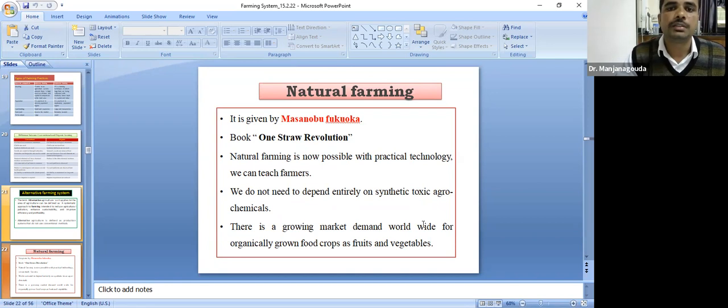Natural farming is now possible with practical technology. We can teach the farmers, no doubt, and we do not need to depend entirely on synthetic toxic agrochemicals. There is a growing market demand worldwide for organically grown foods. This is very important in this slide: the scientist who gave natural farming and the book he wrote, The One-Straw Revolution.